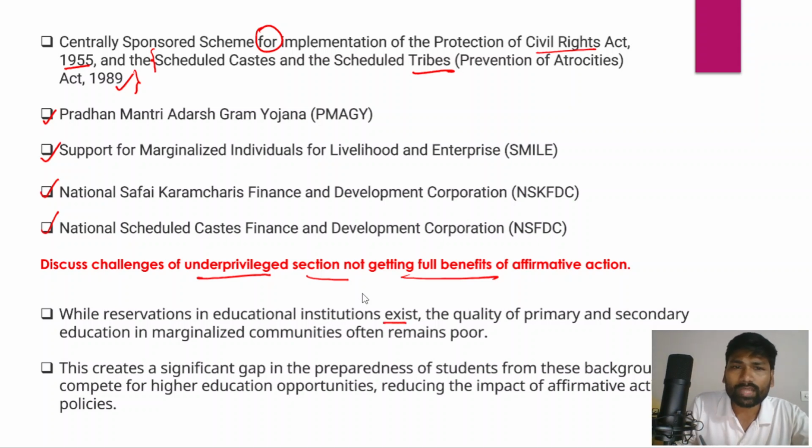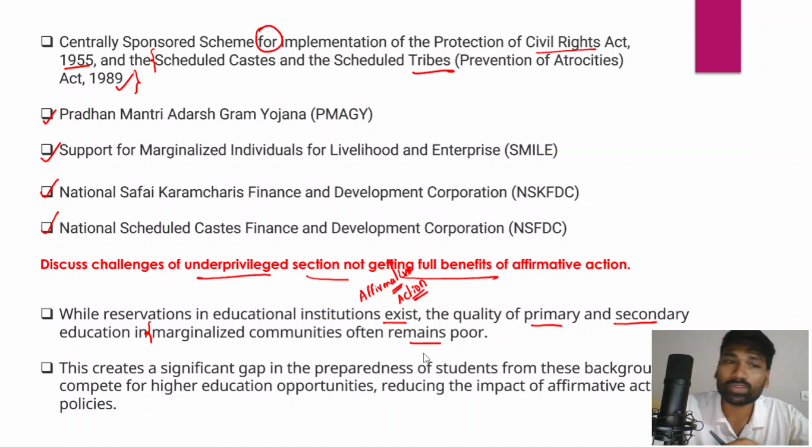Now, no doubt affirmative action has provided for reservation for Scheduled Castes, Scheduled Tribes, and Other Backward Classes in educational institutions and government jobs as well. But the quality of primary and secondary education in marginalized communities often remains poor. So this was one reason.